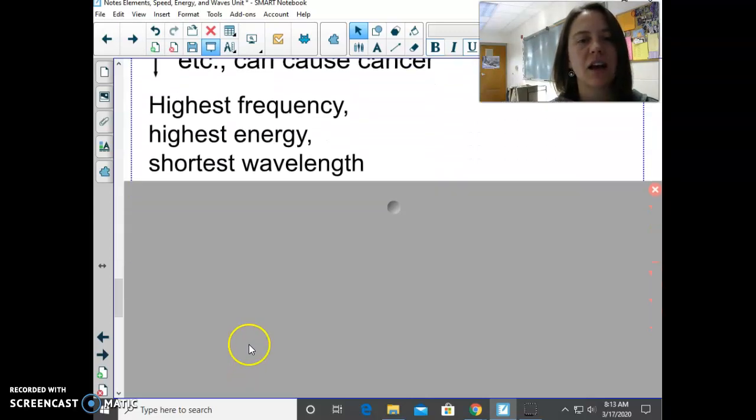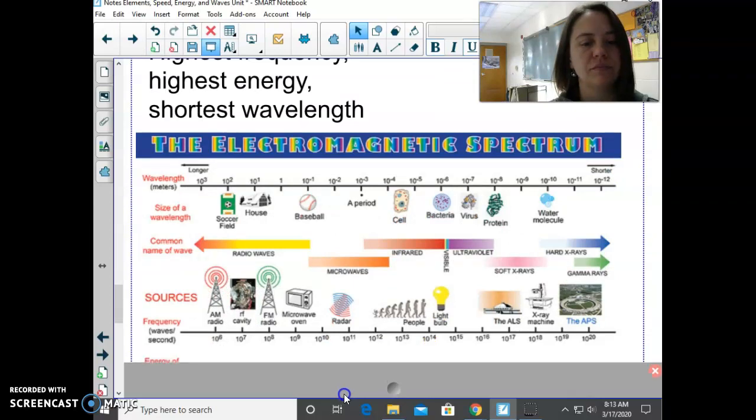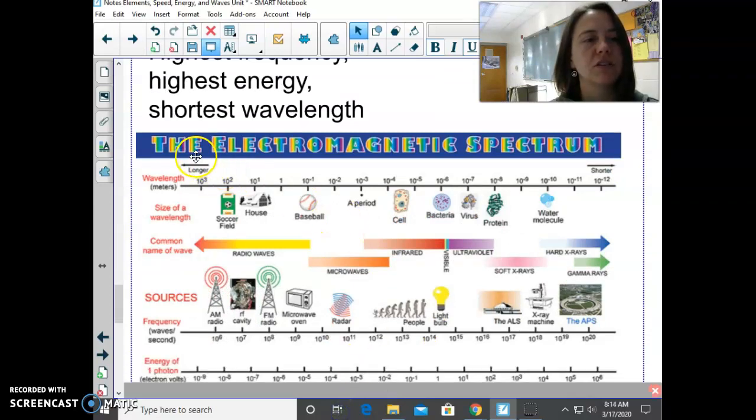And let's take a look at a picture. So here's the electromagnetic spectrum, and we have radio waves, microwaves, infrared waves, visible light, ultraviolet, X-rays, and gamma rays.